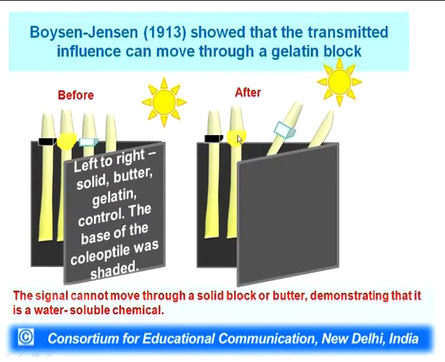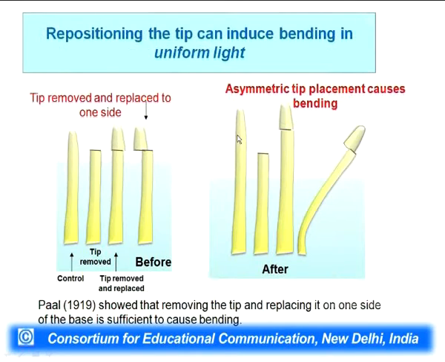So, in this very simple experiment, they concluded that the tip is making something, and that something is passing down to cause the bending in the part covered from light. That molecule cannot pass through butter, or cannot pass through a hydrophobic molecule. It must be water soluble, hydrophilic, to pass through. Okay. The experiments were continued by many more scientists.